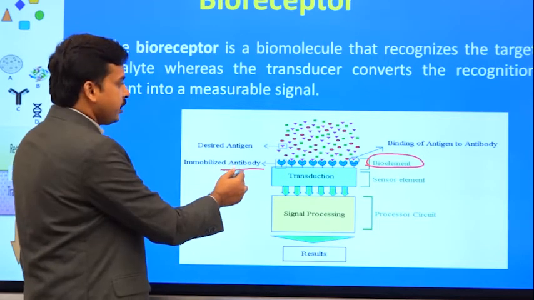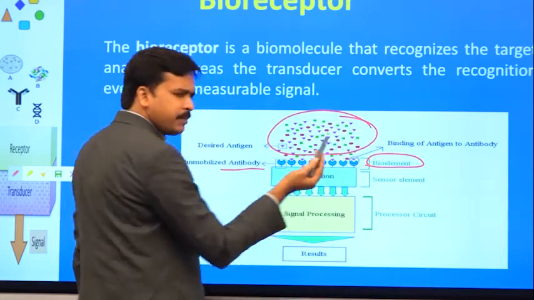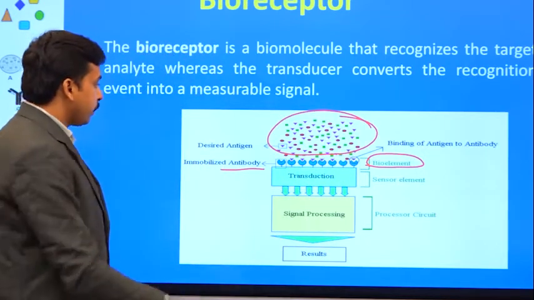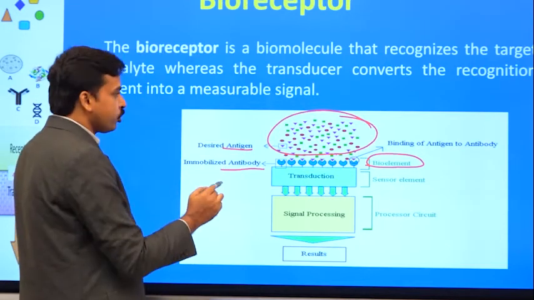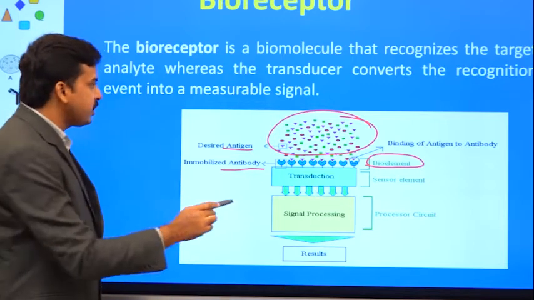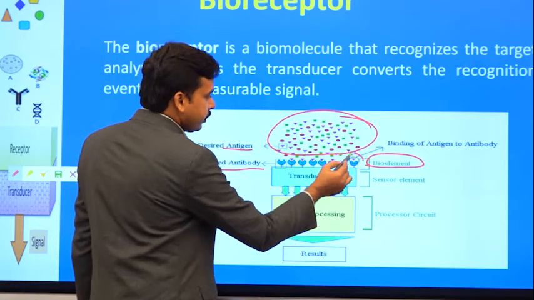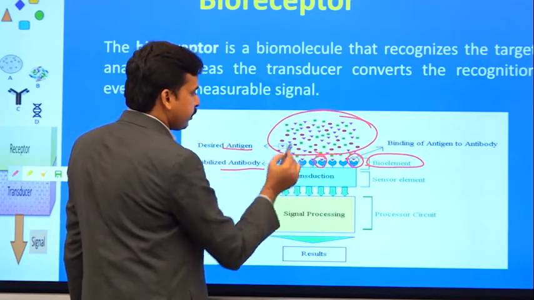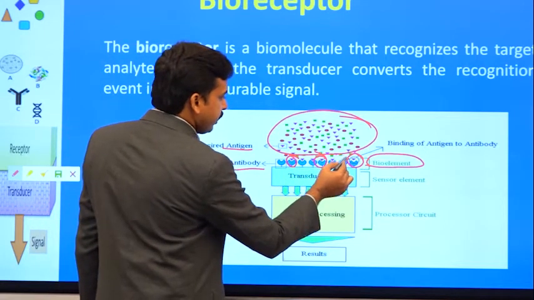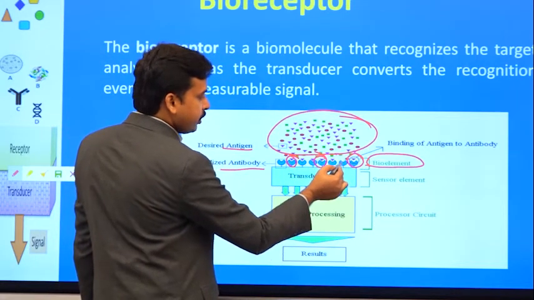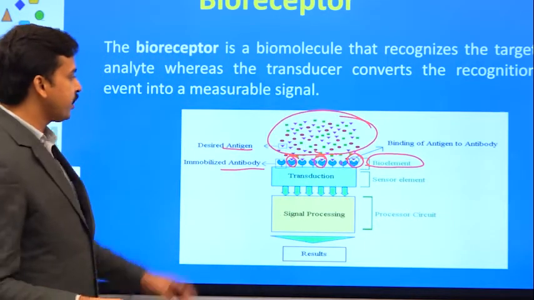When you expose this antibody to a sample, that sample might contain many other things, but being an antibody, it can recognize only its antigen. If the expected antigen is available in the sample, then they will bind. You can see here binding is happening. But if you see here, there is a red dot which is not attaching, because there is no affinity between those two things. That is why it is called affinity.